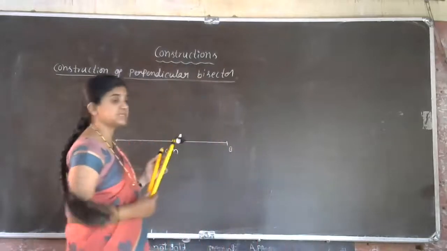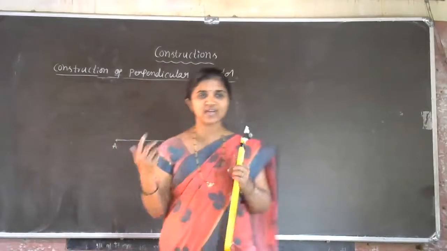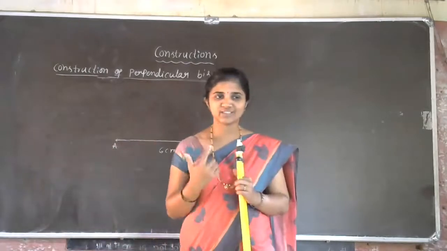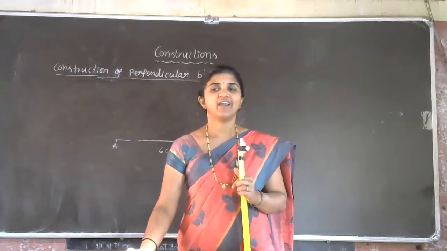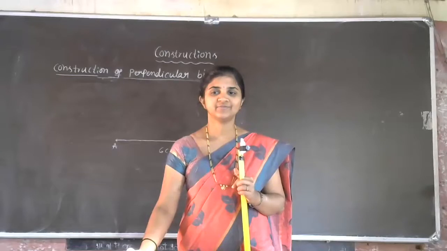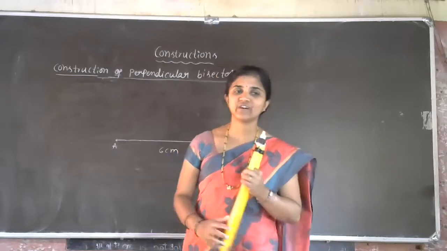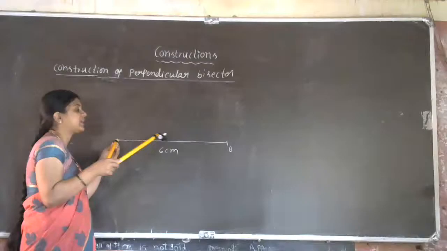So 6 centimeter. What is the first step? Who is ready to give the answer for this question? How to construct the perpendicular bisector? Yeah, Vaishnavi, Danya. Let us give chance to Danya now. Yes, what is the first step, Danya? We should take the measure of AB more than half. Yeah, we have to fix the measurement of more than half of the given line segment.